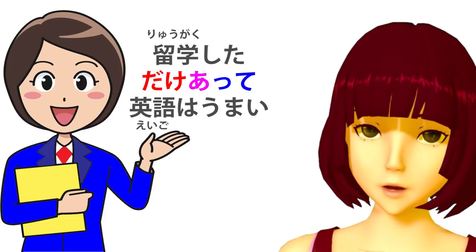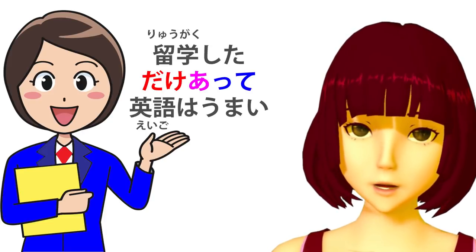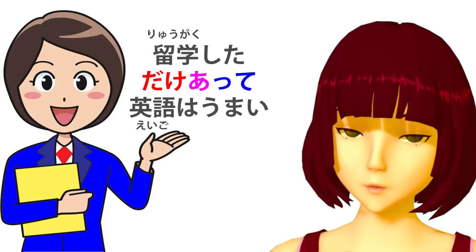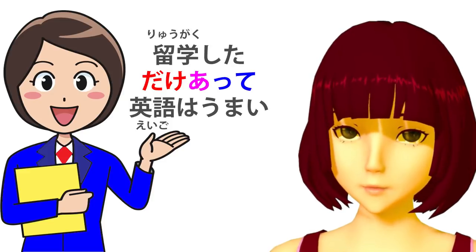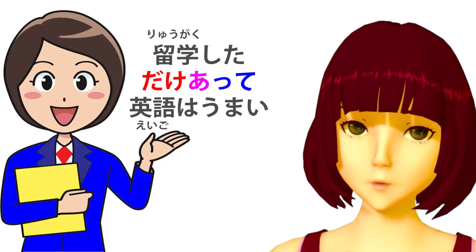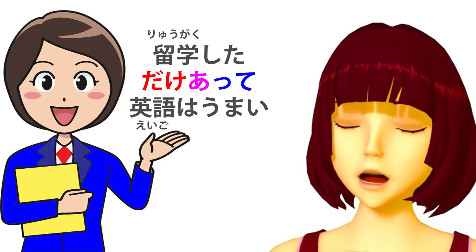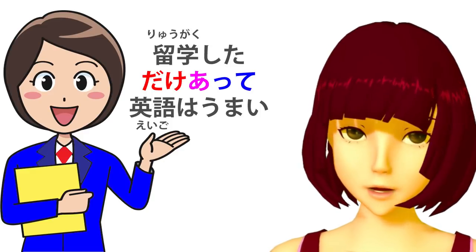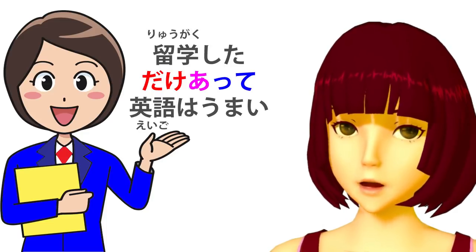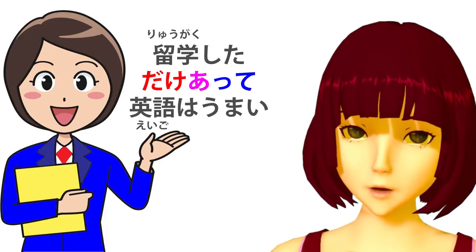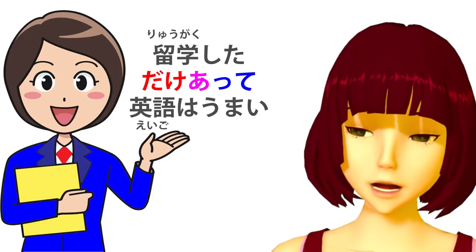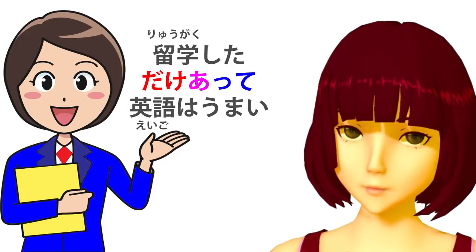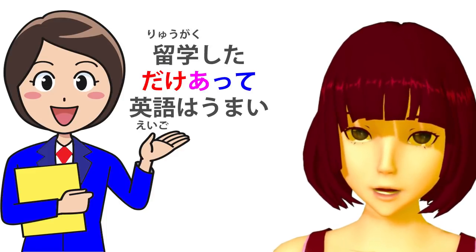And this literally means, because of the limit of the fact that she studied abroad, and the because here is that te form, which often implies the cause of the following effect, her English is excellent. Now, the translation we're given is not for nothing did she study abroad, her English is excellent. But what is actually being said here is precisely because and only because she studied abroad, her English is excellent.